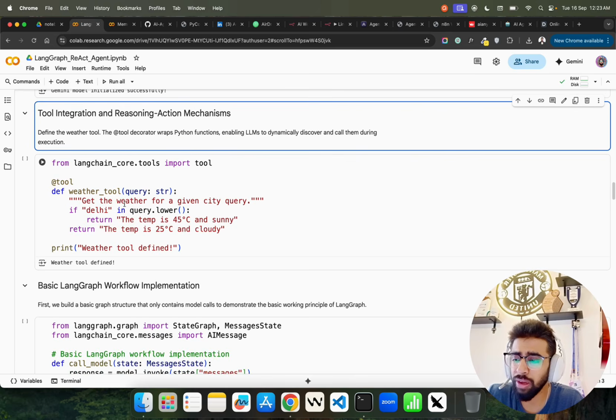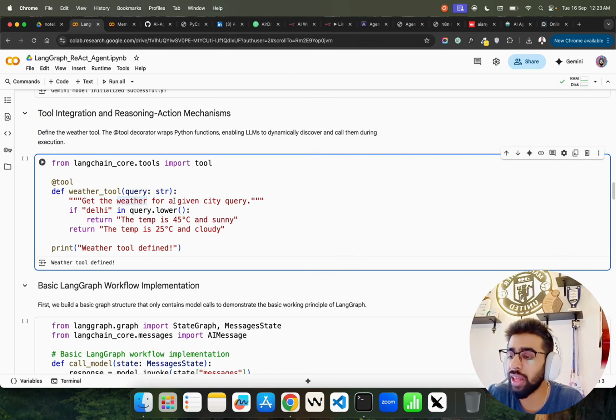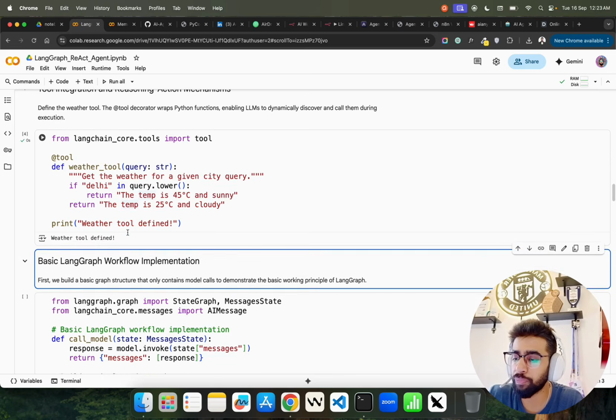Here we have a very simple weather tool. It's not actually calling any APIs, but you can bring your own API-driven service like OpenWeatherMap to do it. Here I have a very simple function just to show you, and I have wrapped it in a decorator called tool. You can see define weather tool. Okay, so let's define this.